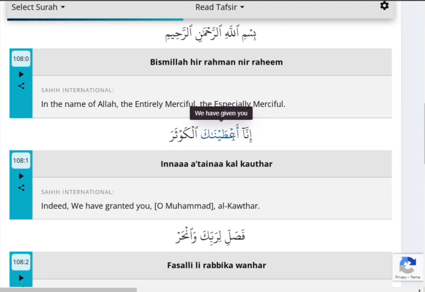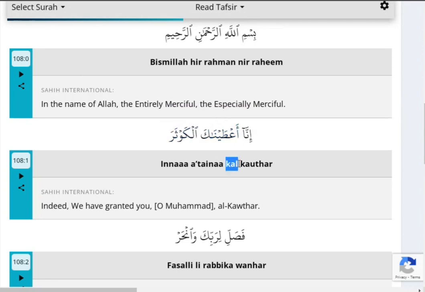Hamza will be connected with the ayn. A. Ta goes to ya. Toy. This T sound comes in the place of ta, so we will make it bold. Toy. Noon with standing fatha. Na. So this part will be called a'tayna.